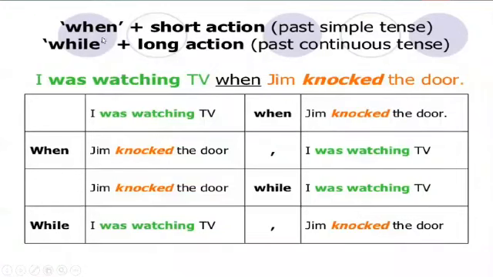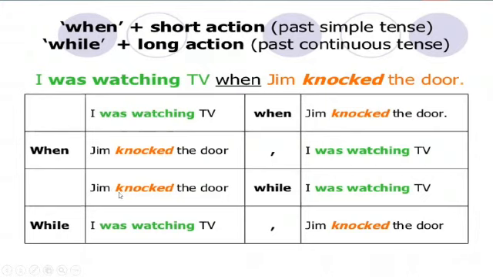And here we have the conjunctions when and while. We use the conjunction when with a short action, while with a long action. For example, I was watching TV when Jim knocked on the door. This one is a short action. And we use the conjunction between two clauses. If we use when at the beginning of the sentence, between two clauses, we put a comma.